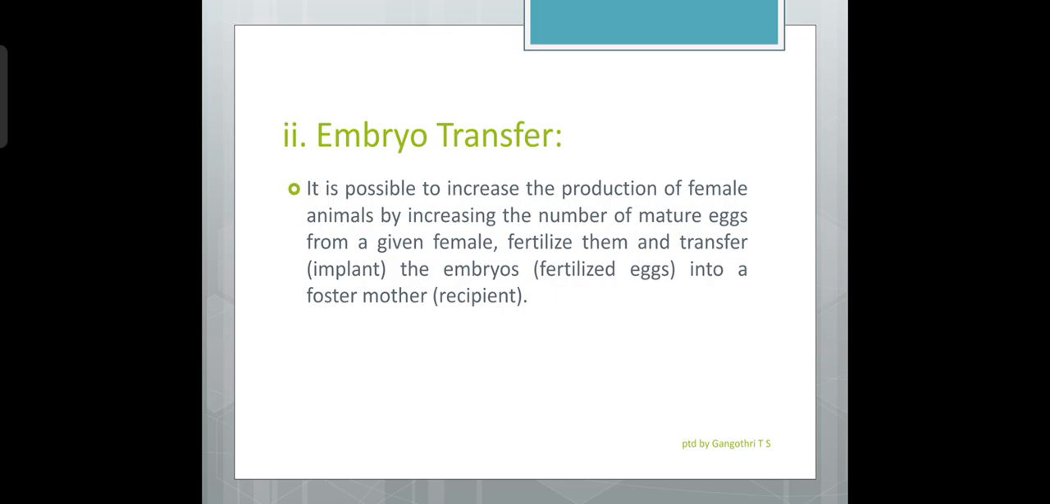It does not give any genetic contribution, or it does not pass its genetic material to the offspring. It just acts as an incubator. Embryo transfer is a costly technique. It is selectively used for the production of animals of high genetic or economic value.